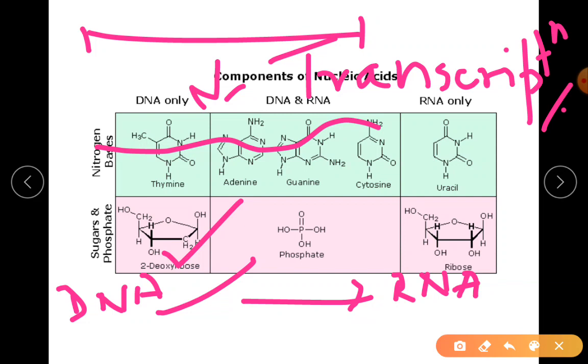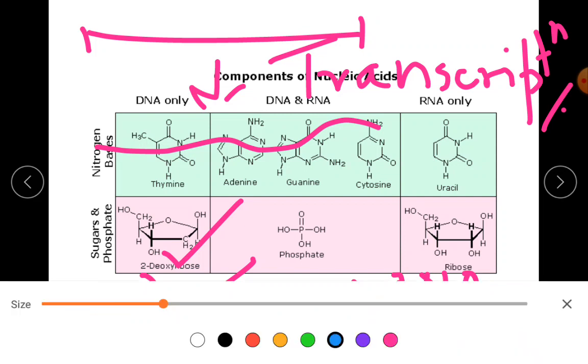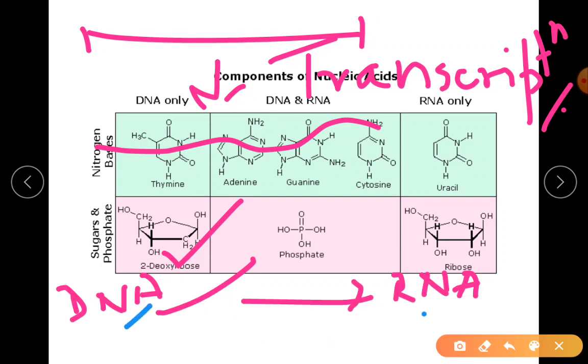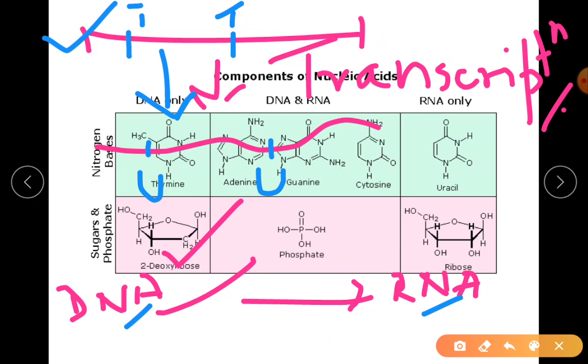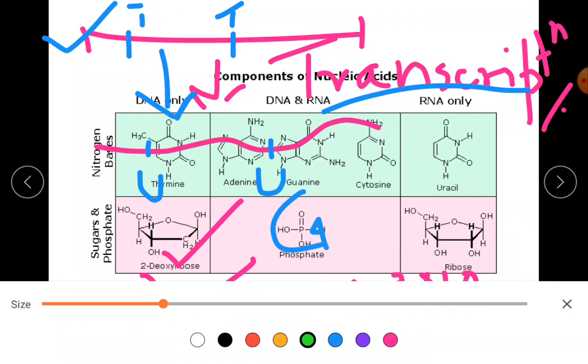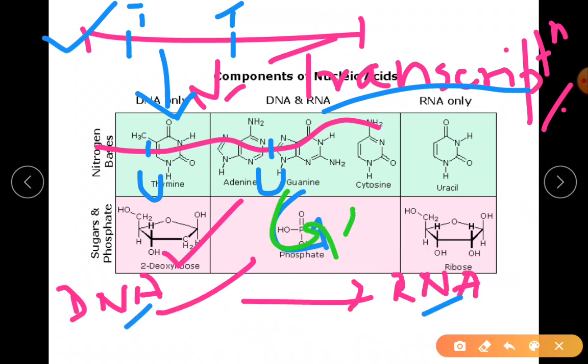Now imagine the strand has T everywhere; in the RNA, wherever T comes, it will turn to U. So there is synthesis of RNA from DNA. That step is called transcription, and transcription is the first step of gene expression.